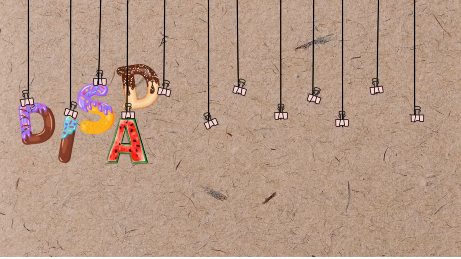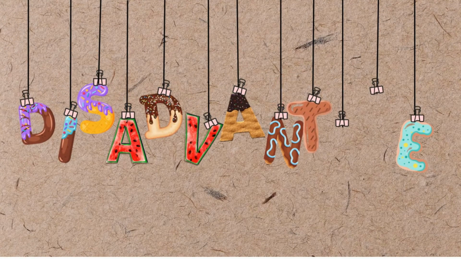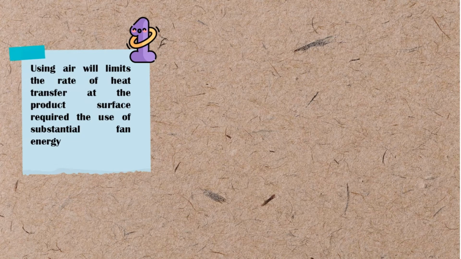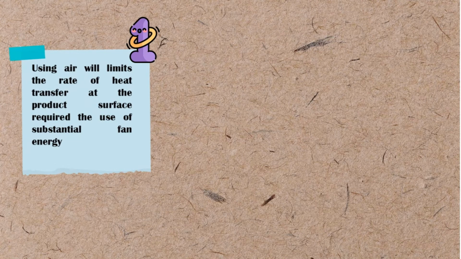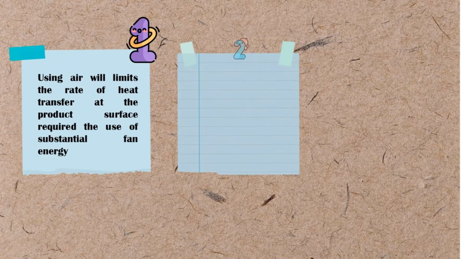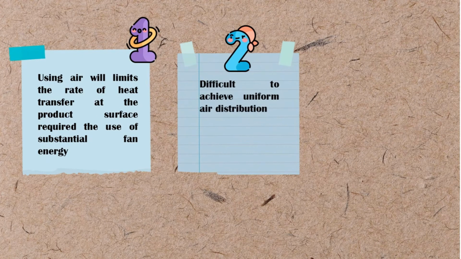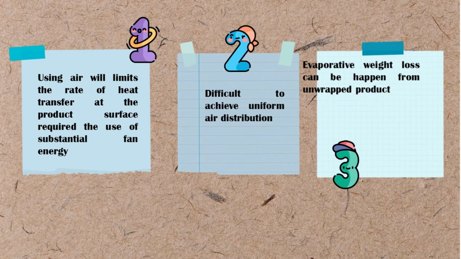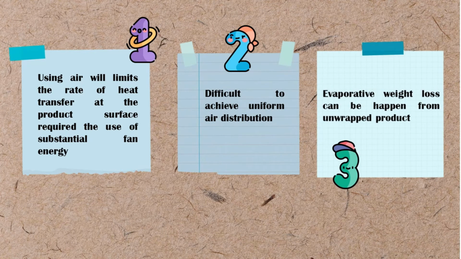Next is disadvantage of direct A+. Firstly, using air will limit the rate of heat transfer at the product surface and required the use of substantial fan energy. Next, direct A+ is difficult to achieve uniform air distribution. Evaporative weight loss can happen from unwrapped product.